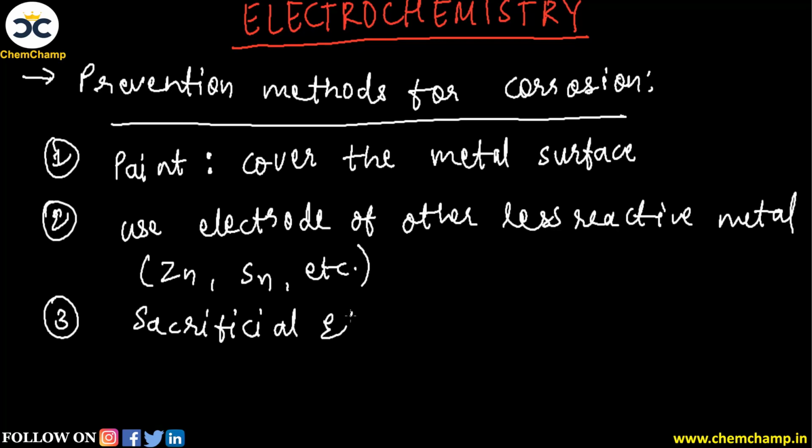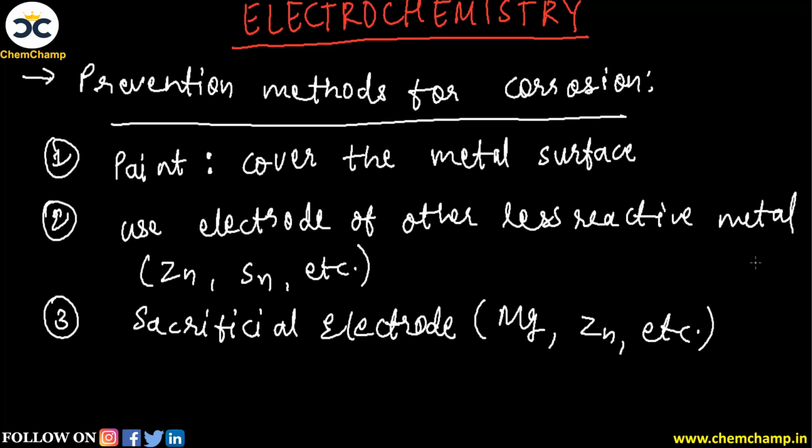Sacrificial electrode method, in which the corrosion will take place, but here the corrosion of some other metal electrode will take place. And here you can take the example of electrodes such as magnesium, then we can have zinc, etc. So in that type, the corrosion of that metal will take place, and our main metal that we want to prevent will remain as it is. So these are some of the ways by which we can prevent the